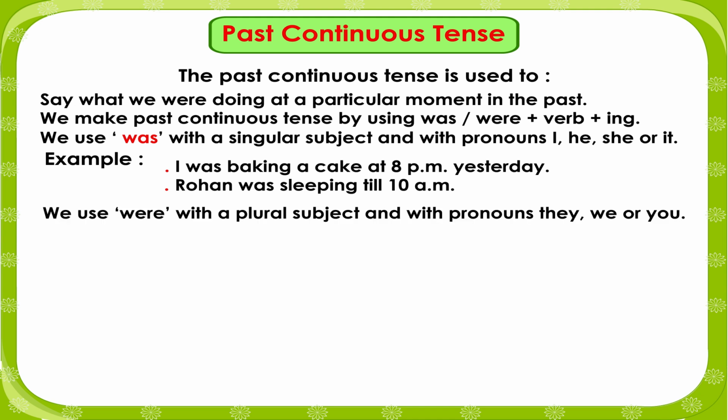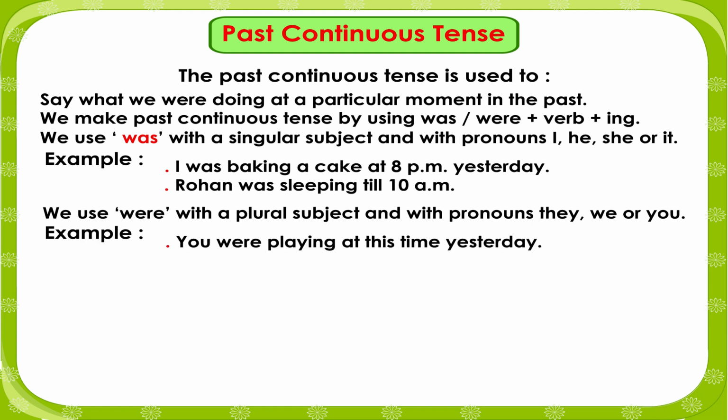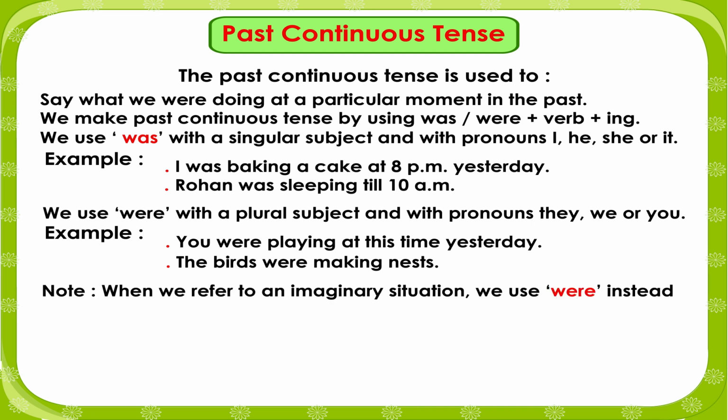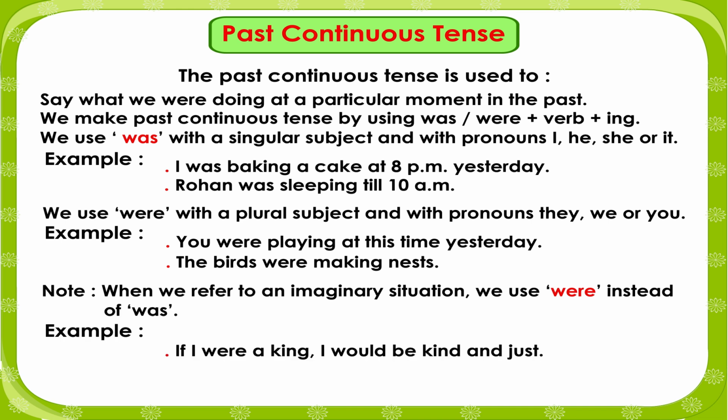We use were with a plural subject and with pronouns they, we, or you. Example: You were playing at this time yesterday. The birds were making nests. Note: When we refer to an imaginary situation, we use were instead of was. Example: If I were a king, I would be kind and just. If I were to go to Mumbai, I would go by plane.